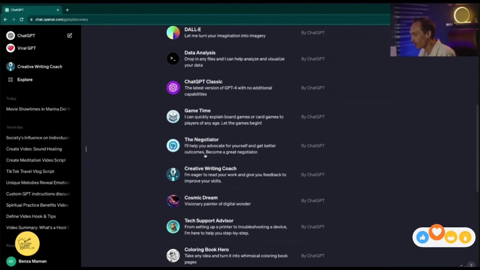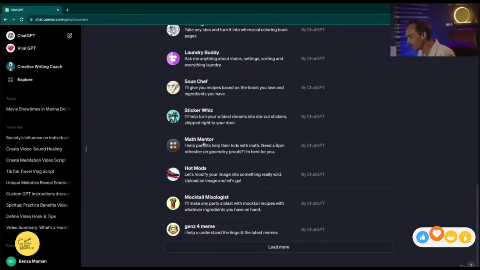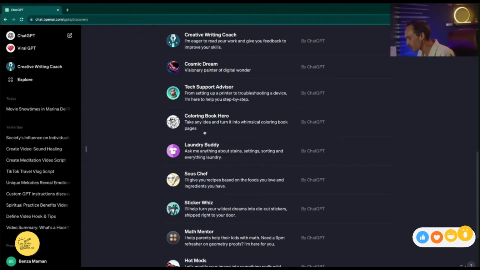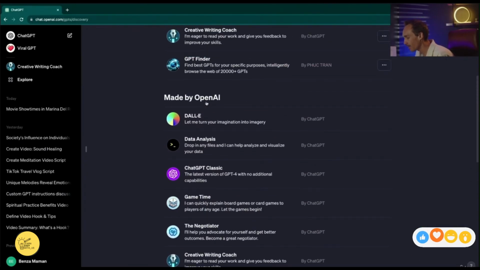instead of coming up with a long and lengthy prompt for ChatGPT to try and get it to be the expert that you're looking for, here we can just select the correct custom GPT and it will already be the expert in the field that we're looking for, or the expert in the thing we are trying to do. There are right now some custom GPTs by OpenAI.